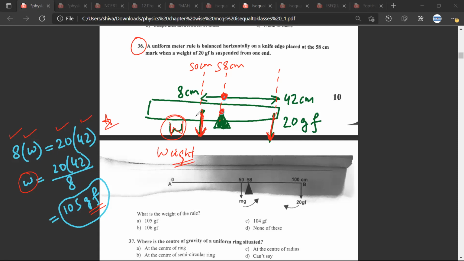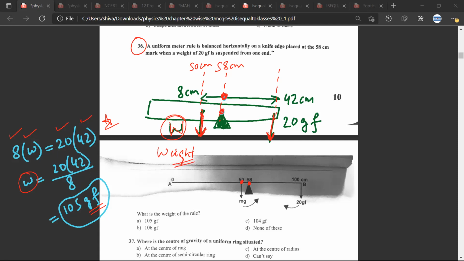The second thing is, though the center of gravity of the scale would be at the 50 centimeter mark, the fulcrum can be anything. So for example, in this case, the fulcrum is at 58 centimeter. So don't assume that the fulcrum is at 50 centimeter. Mr. CB, any doubt? No doubt.